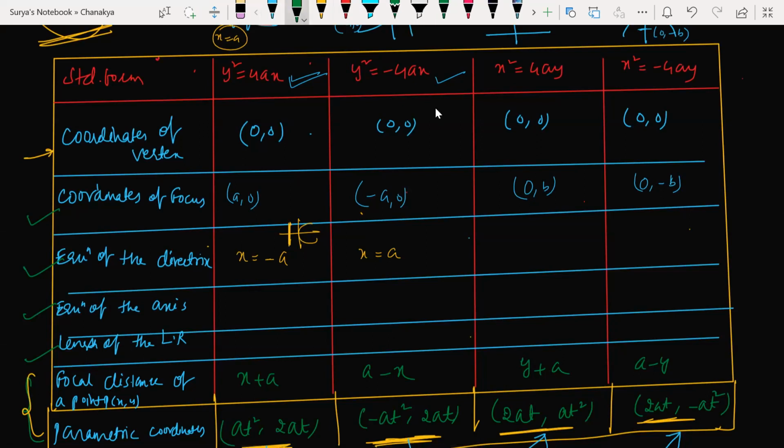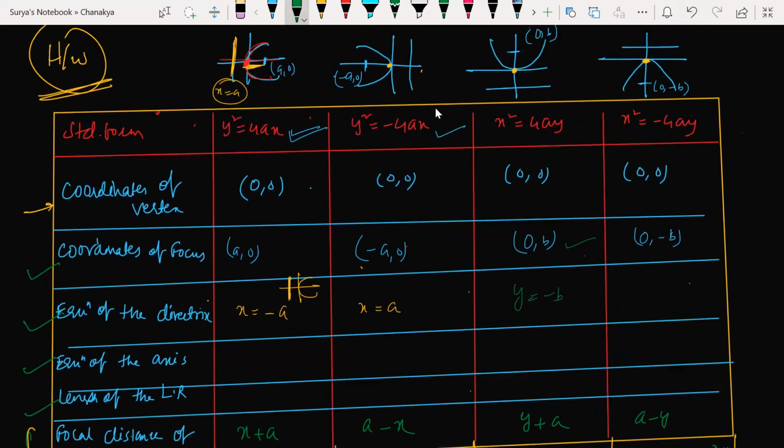Then what is the equation of the directrix of this parabola? X is equal to a. Very simple. What is the equation of this line? Y is equal to minus b. हाँ, ये कैसे सर? देखो ये तो b हो गया मेरा ये डिस्टेंस, तो ये नीचे वाला कितना होगा? माइनस b ना. Y is equal to minus b. Am I correct? This line is y is equal to minus b or not? Yes. ये minus b है तो ये क्या होगा? Y is equal to b. Am I correct?